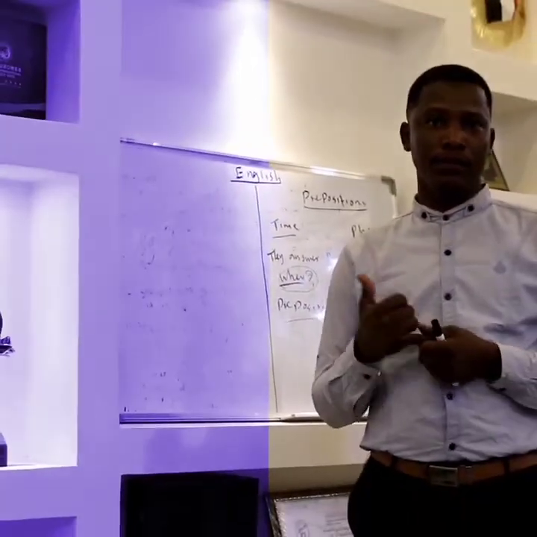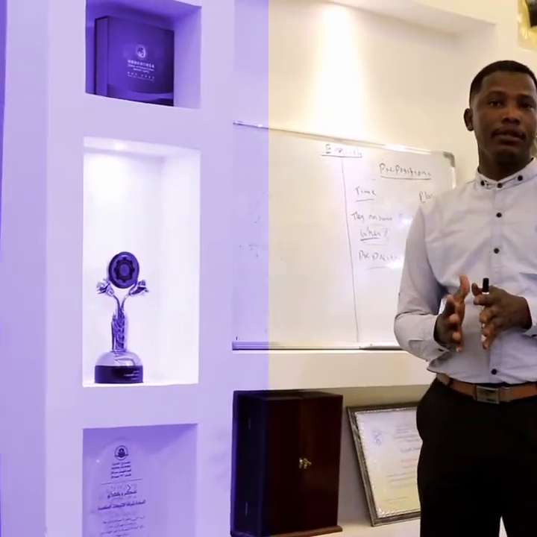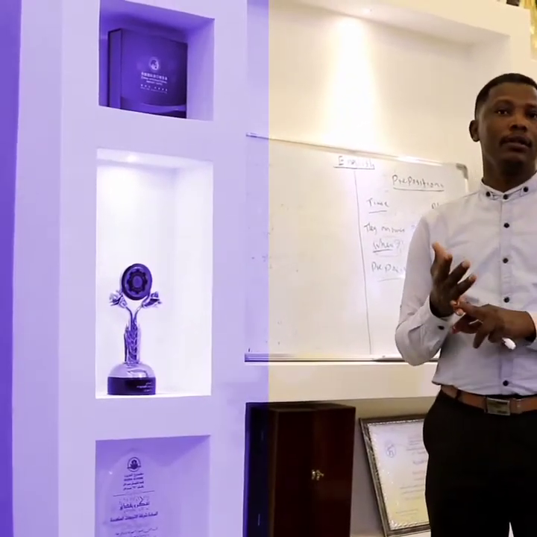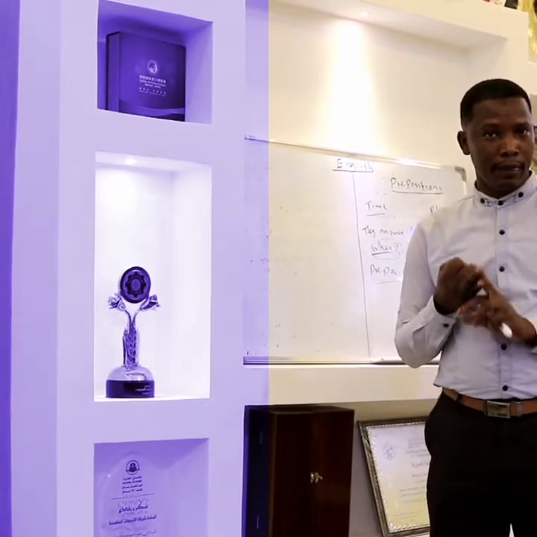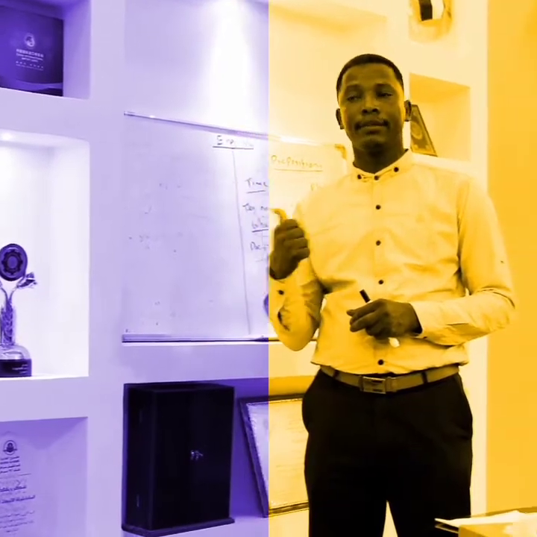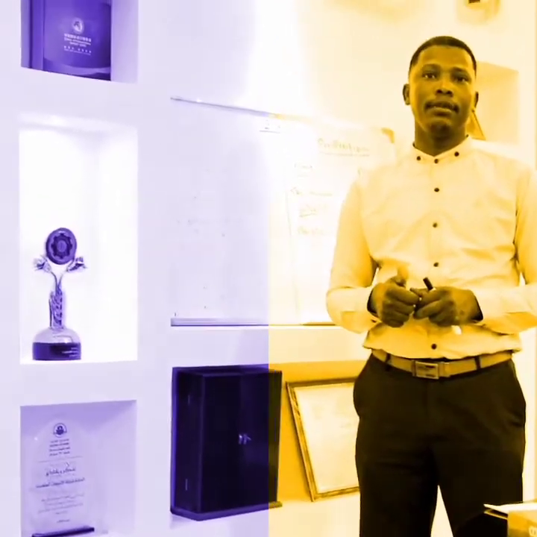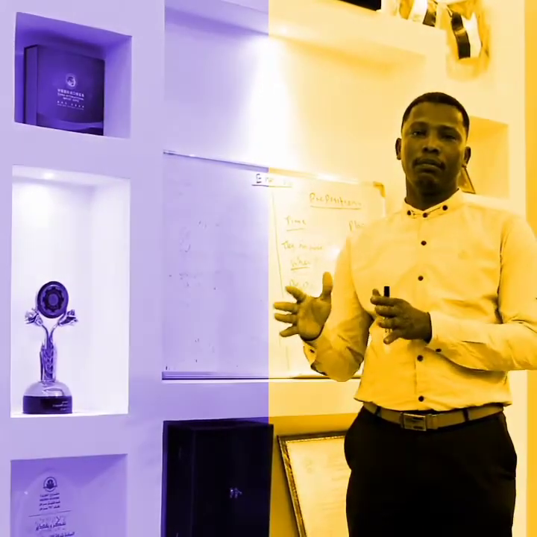There are three very famous prepositions. They are used to talk about time, but they are also used to talk about places. First, I will be explaining them in case we use them with time, and later I will be explaining them in case we use them with places.